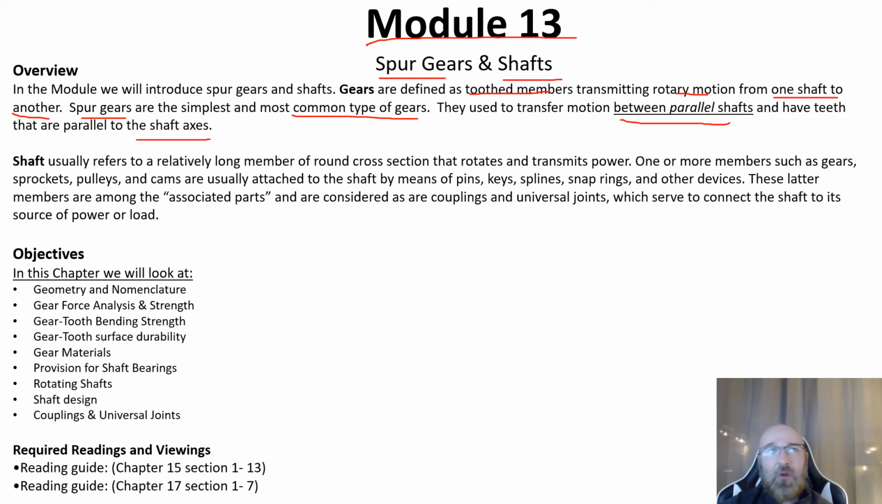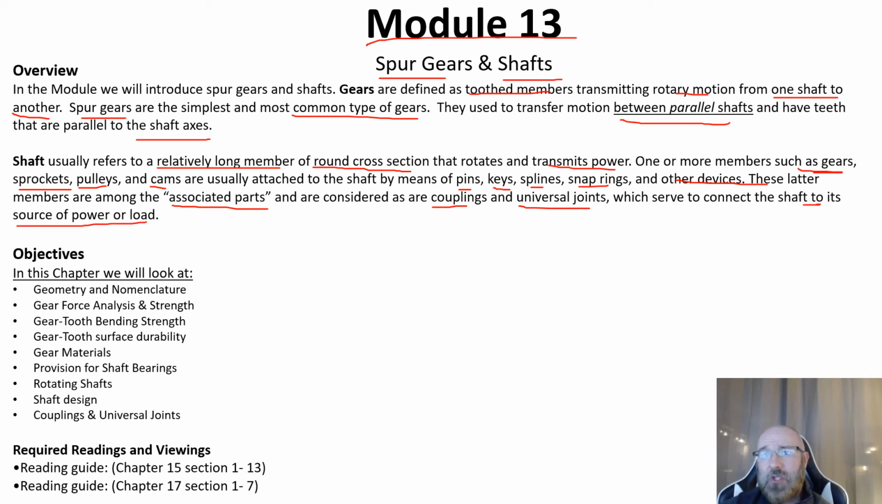So as we're talking about shafts, these usually refer to a relatively long member of round cross section that rotates and transmits power. Now one or more members such as gears, sprockets, pulleys, and cams are usually attached to shafts by means of pins, keys, splines, snap rings, and other devices. These other devices are associated parts and are considered couplings or universal joints, which serve to connect the shafts to their main power or load.